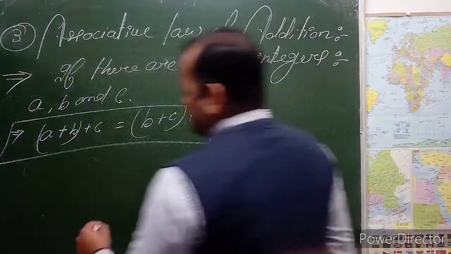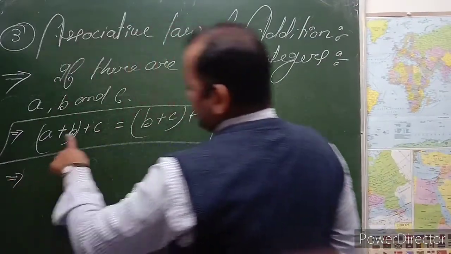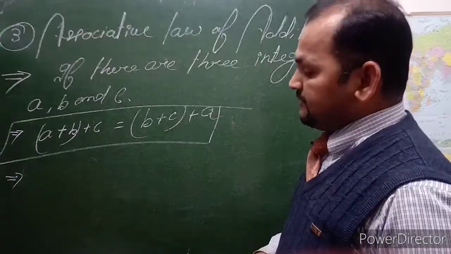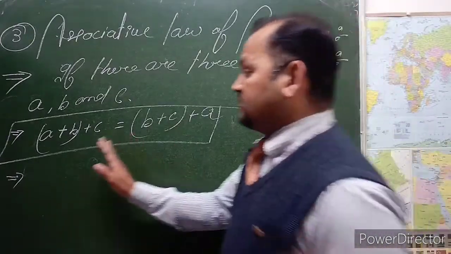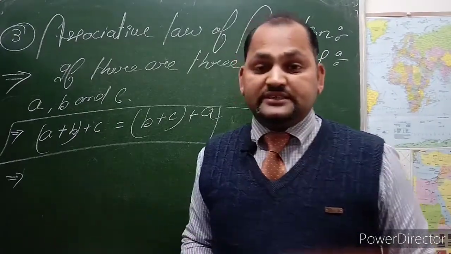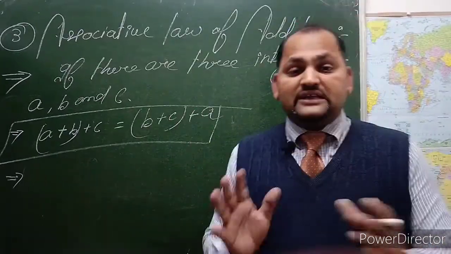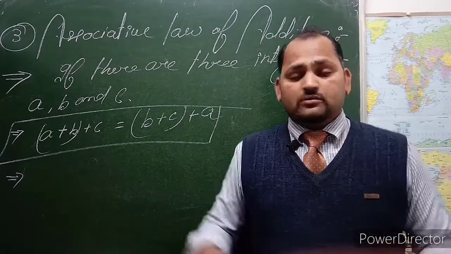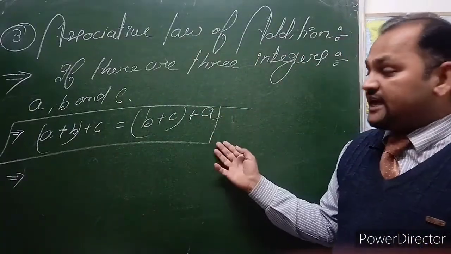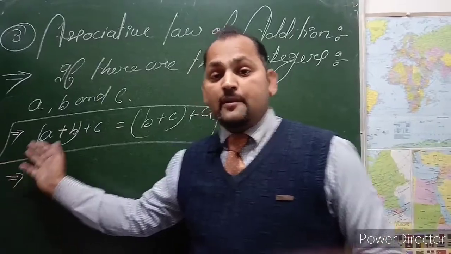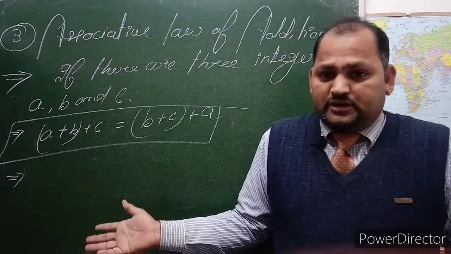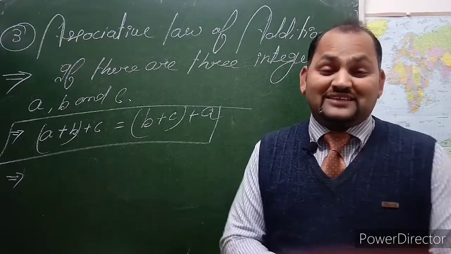Okay, let's look at this. I can say to you A plus B plus C is equal to B plus C plus A. Is it right? A plus B in bracket, then plus C, and the second one B plus C plus A. That's very simple. This is the left hand side, this is the right hand side.